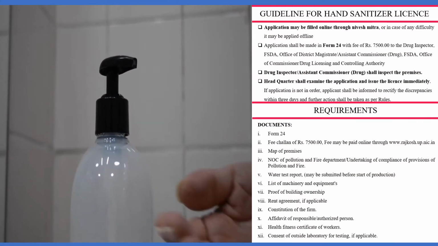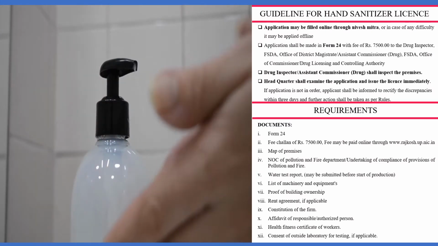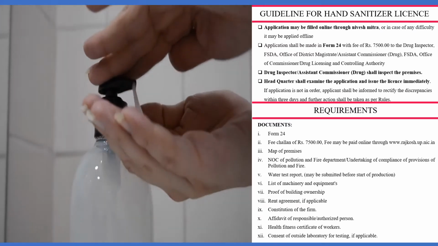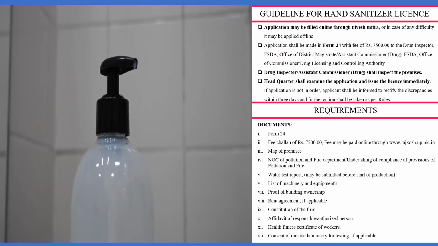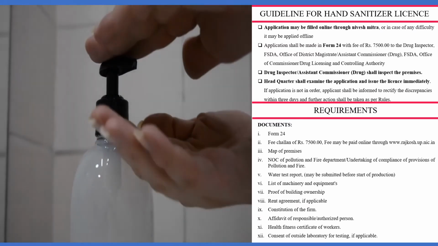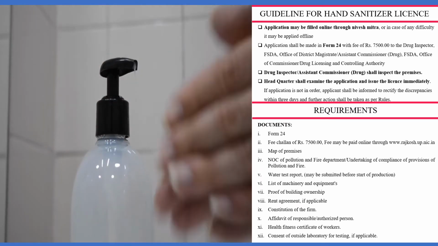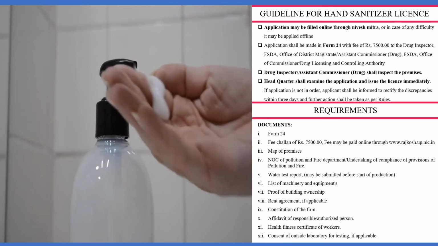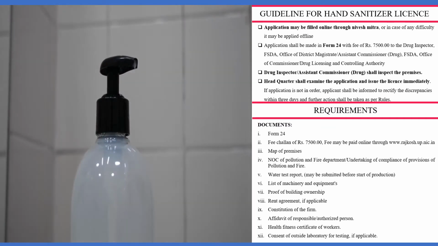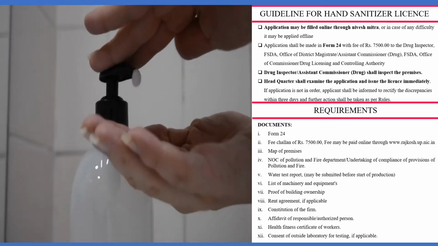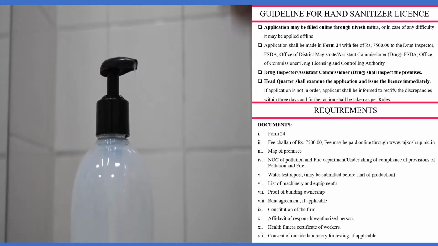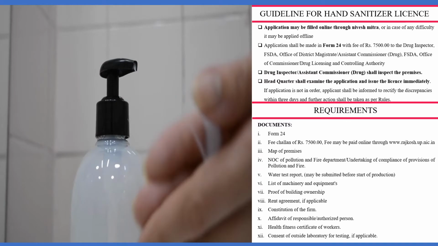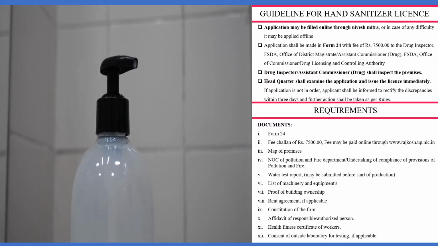Due to high demand for hand sanitizers, let's see what the guidelines and requirements are for starting and getting a hand sanitizer license for your company. Considering Uttar Pradesh has a lot of manufacturing hubs, let's see their requirements. The license process involves the following steps. Step 1, filling the application online. Step 2, paying a 7,500 rupees fee to the Drug Licensing and Controlling Authority. Step 3, the drug inspector inspects the manufacturing unit. Step 4, headquarters reviews the DI report and issues the license.